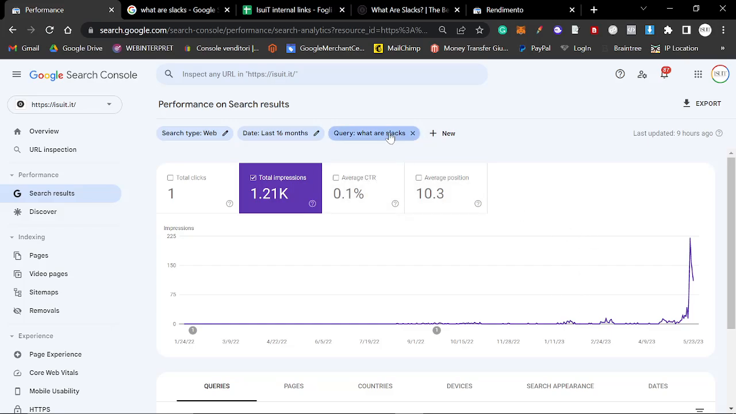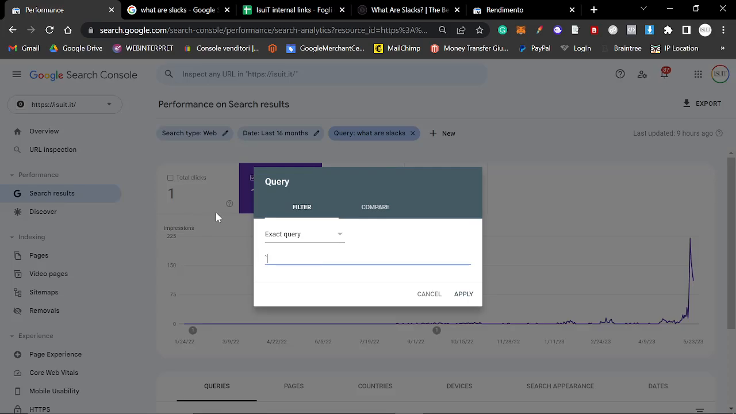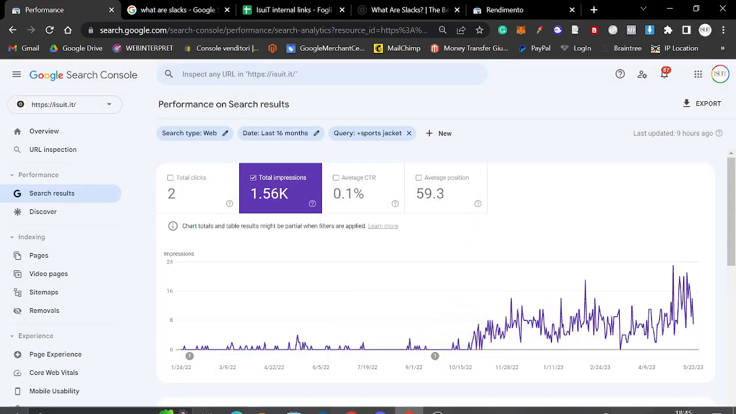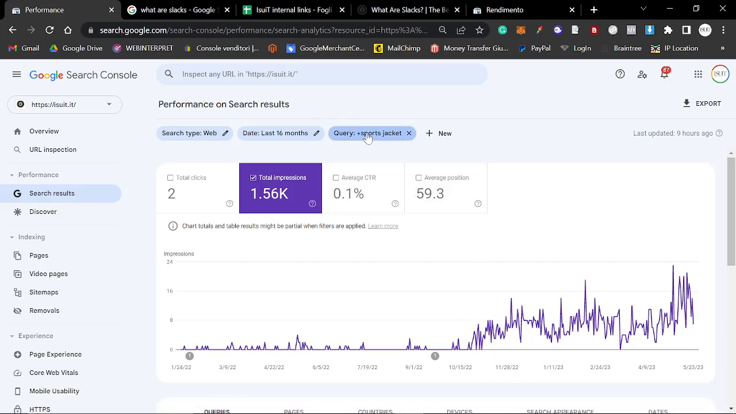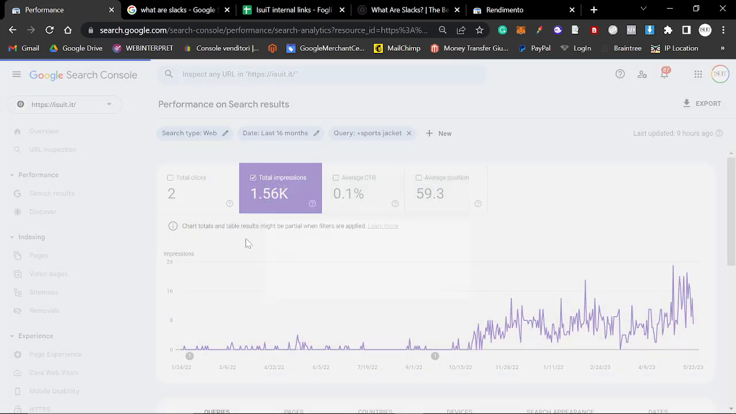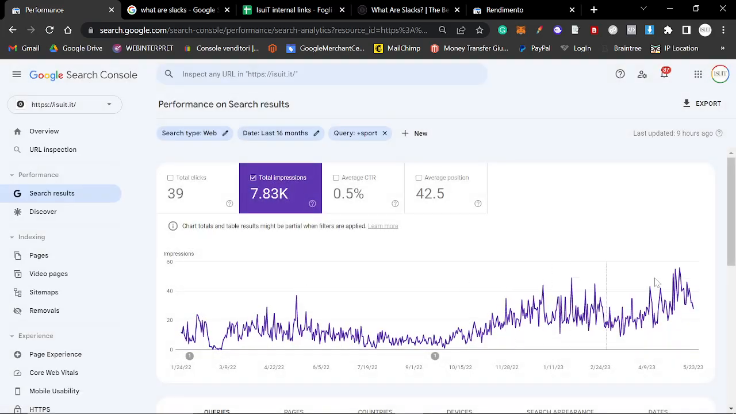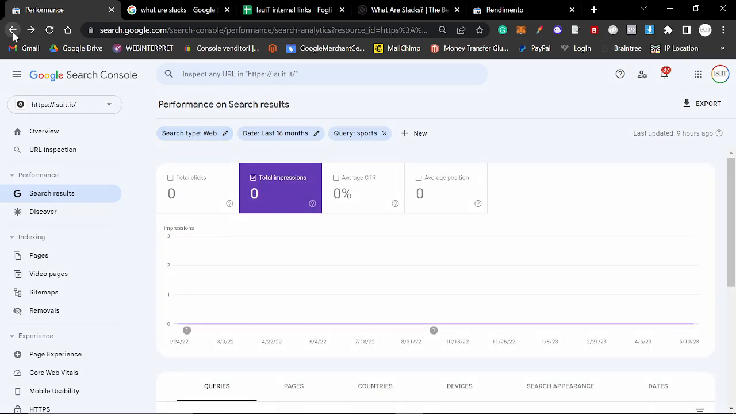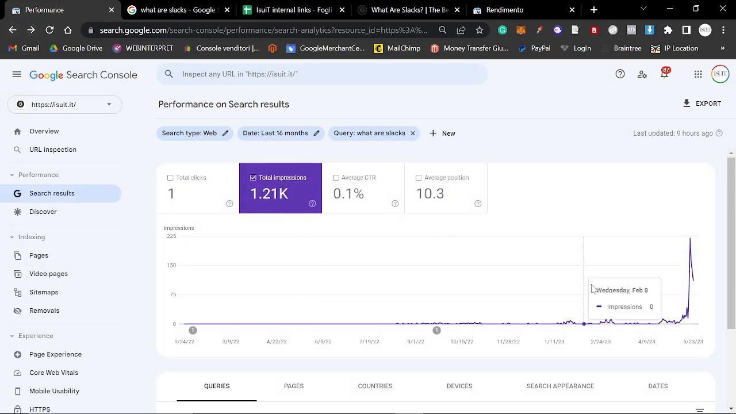So if I do another thing and instead I write sports jacket in the query, you can see that there's less growth, but this is still doing something similar. If I just write the word sport, then yeah, same kind of thing. This is over 16 months. So remember, this is pretty recent stuff. But I want to focus mainly on the slacks article that I did.